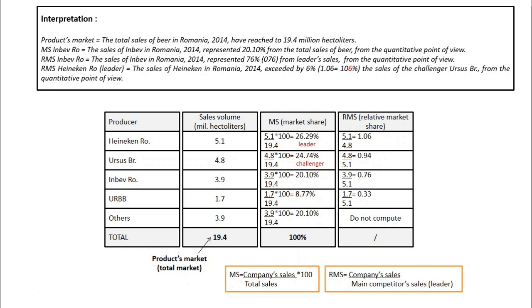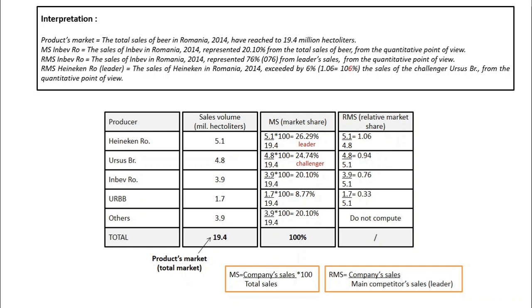Is this a strong company? Is it a small company? Well, when you have 76% of leader sales, you can say that this company is quite strong on that market. Yet, it's not as strong as Ursus because Ursus has 94% of the leader's sales. Ursus is definitely smaller with the 33% from leader's sales.